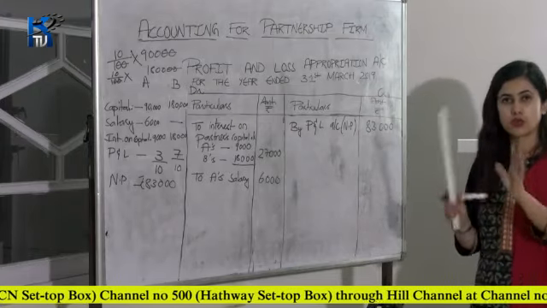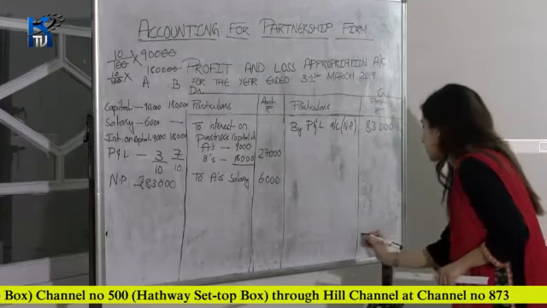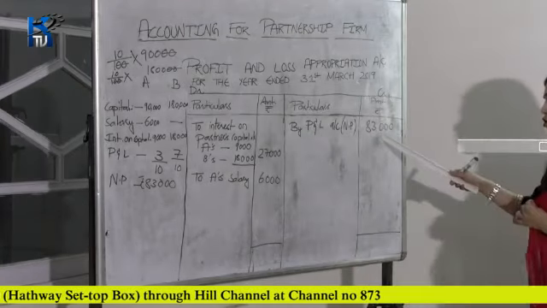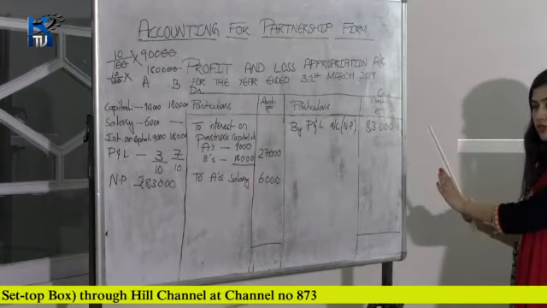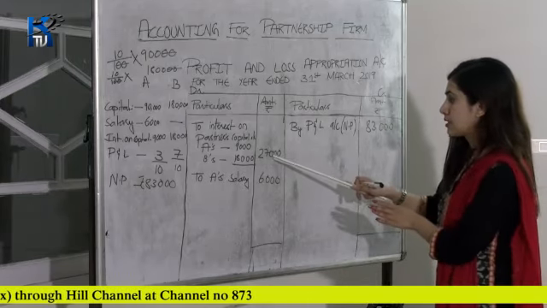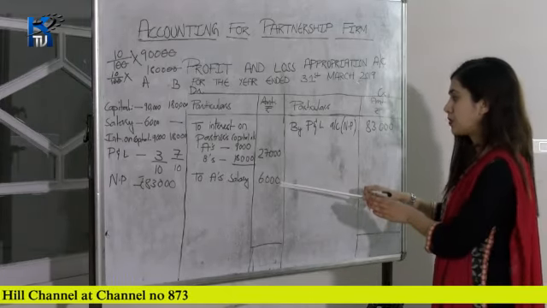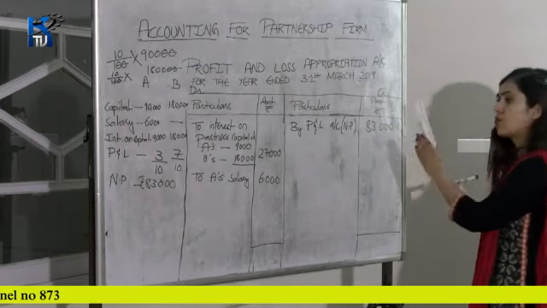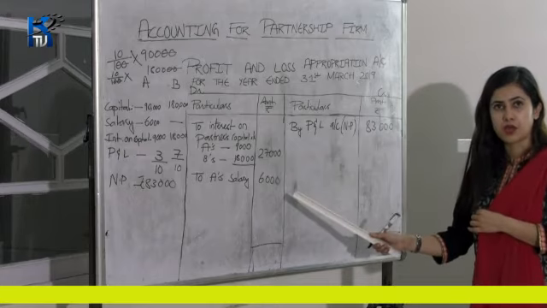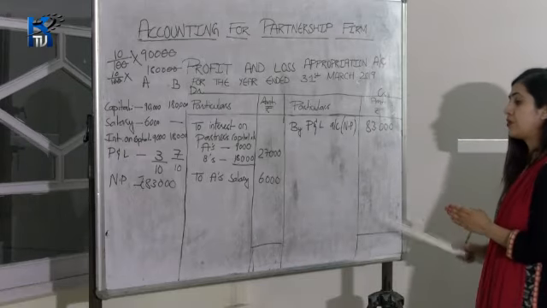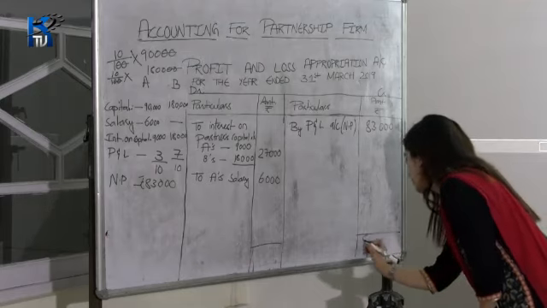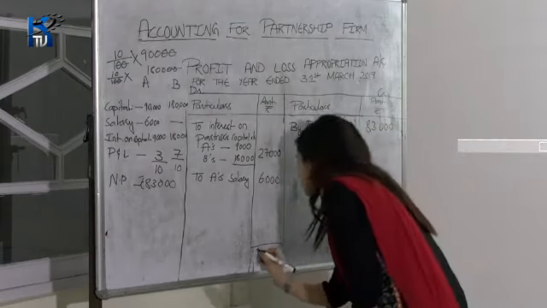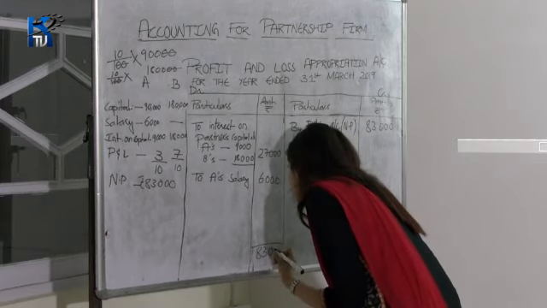Next is the totaling of the balance. First, total this one: this is 83,000. Now total this: 27,000 plus 6,000 gives you 33,000. So 83,000 is greater than 33,000. So we will write 83,000 rupees on both columns, both on the debit and credit side.